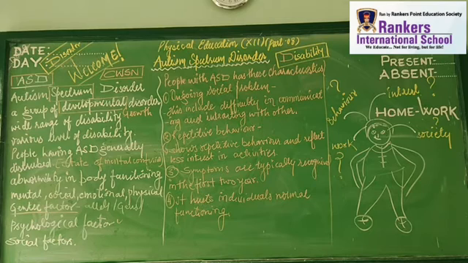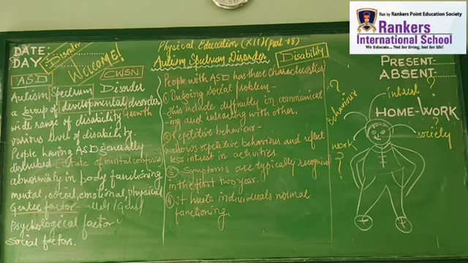As I told you earlier, a person should be physically, mentally, and socially balanced. Until you possess social qualities, you should be socially interactive and effective. So here we understand that autism spectrum disorder is a group of developmental disorders.